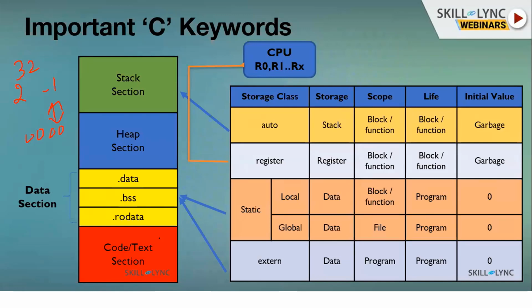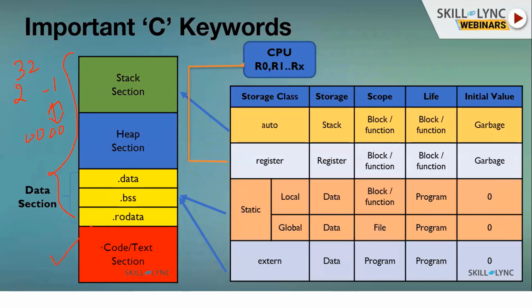But if you have declared some variables, some pointers, or allocated some memory, those all come into data. So there are two categories, data and code. When I say code, those are instructions. Data means variables or dynamically allocated memory. Now this data will be stored in these places and code will be stored in these places.